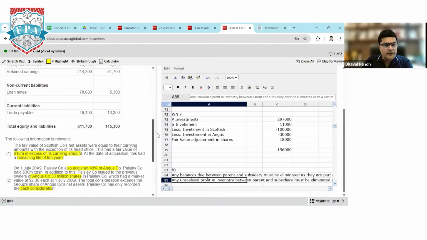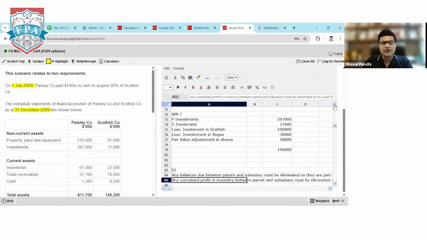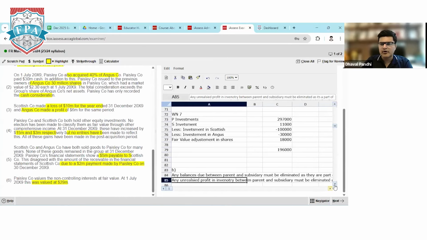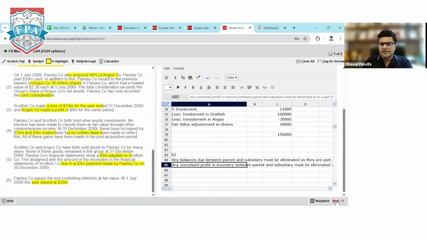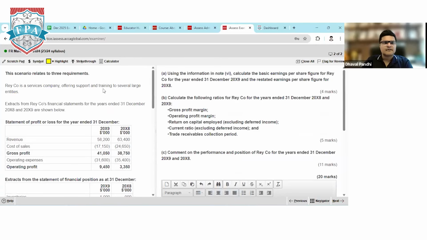I want each one of you to try the same question again, but make sure you finish it in approximately 45 minutes, and don't look at the solution directly. And there is one more question I want you to try on your own, which is the next question, based on interpretation of financial statements. I'll just read the requirement part, but we are not discussing it entirely, because I want you to take exactly 45 minutes and do it. So take exactly 45 minutes for the previous question and 45 minutes for this as well.